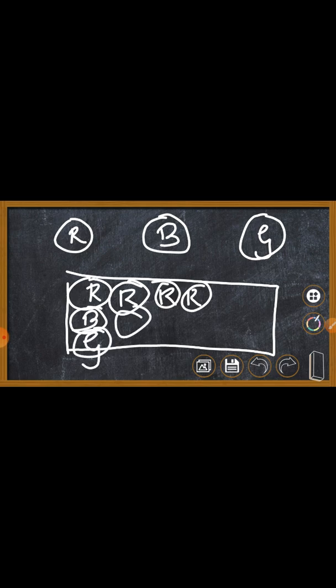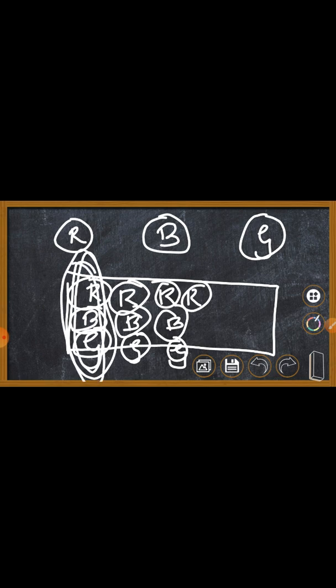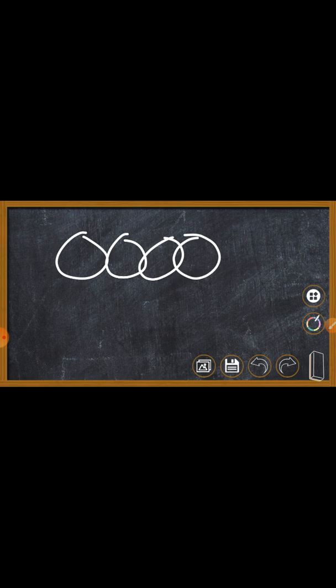Red, blue and green. It can be a combination of different types of atoms as well. Now this combination which atoms of different kinds make is what you call a molecule. So molecules are nothing but a group of atoms. A group of atoms together, you call them a molecule.